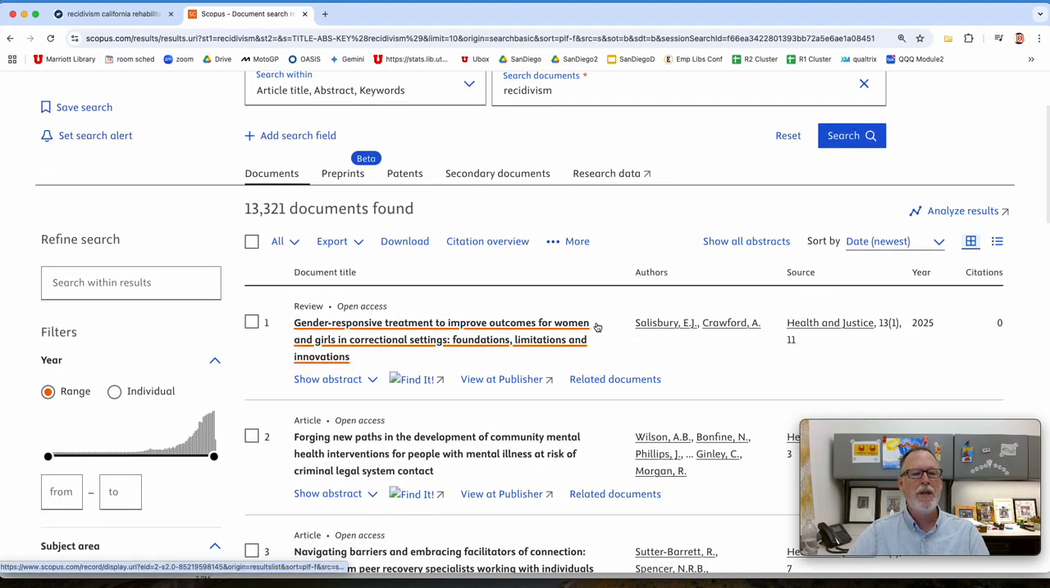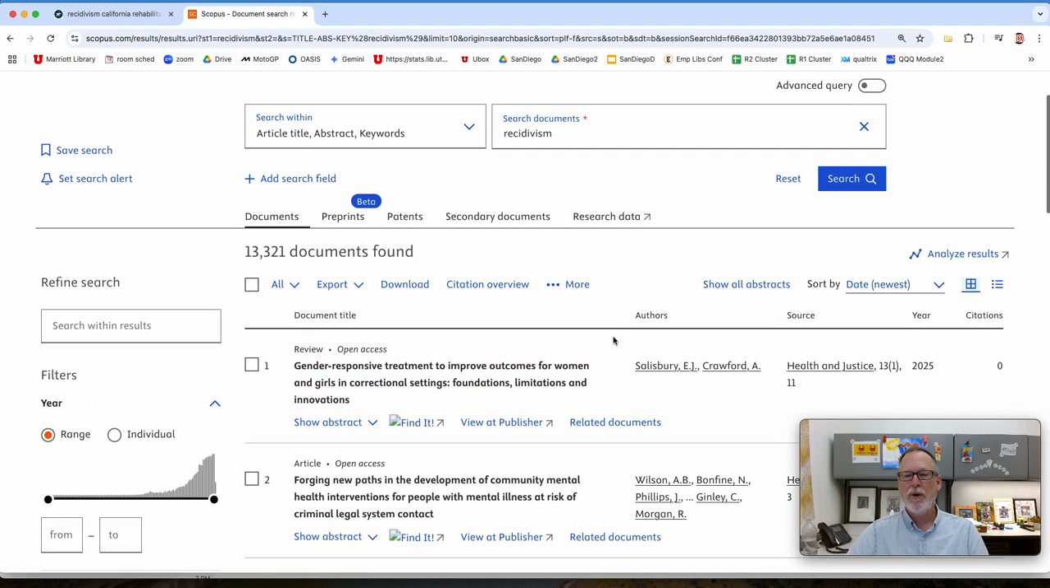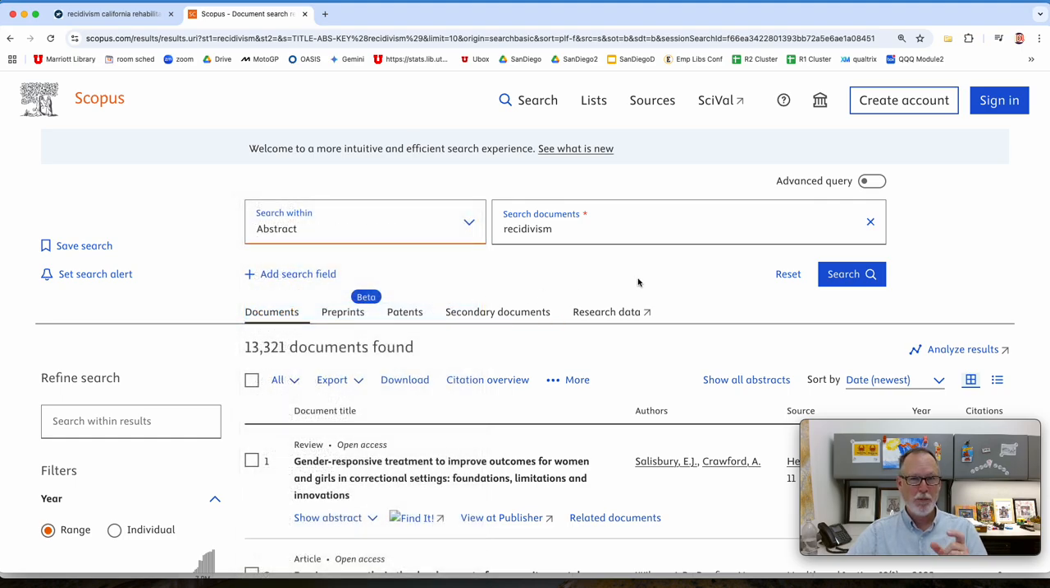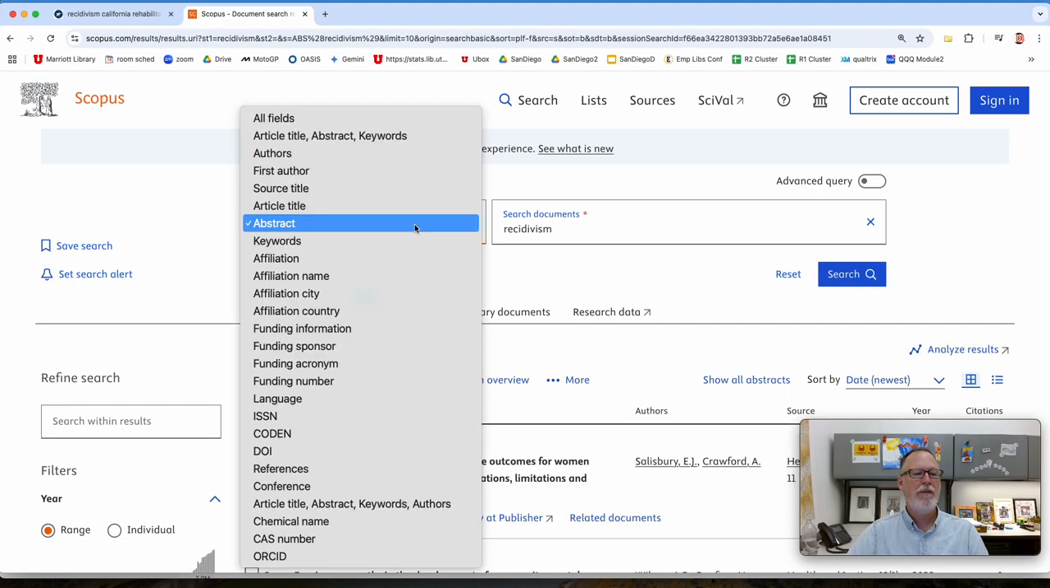So if I type in one keyword, it's going to look for them everywhere. But if I put that in the title or the abstract, it's going to narrow it down to being one of the most important things. So we go from 13,000 to 10,000. What if it was in the title, article title?